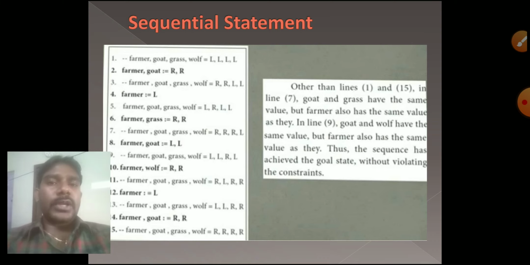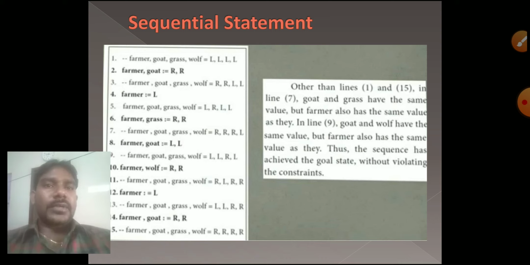The farmer has only one boat, so that boat will carry only one person at a time. Any one can go to the right hand side with the farmer, and any one can come back to the left hand side with that farmer. So first, farmer and goat will go to the right hand side. Third step: now see the condition. On the right hand side, farmer and goat are there; on the left hand side, grass and wolf are there.